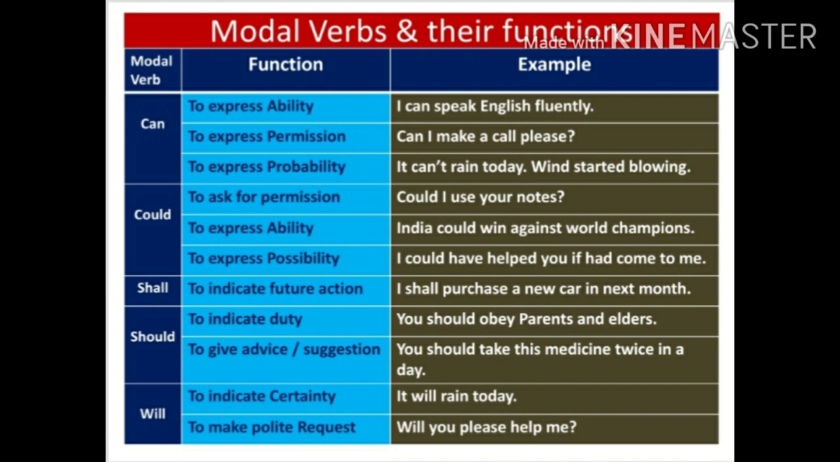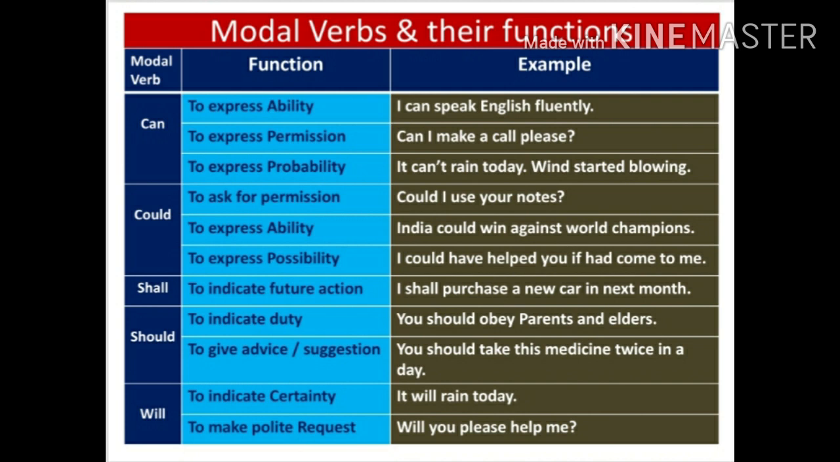Shall. Shall modal is used to indicate future action. For example, I shall purchase a new car next month. Next modal is should. To indicate duty and to give advice or suggestion, we can use this modal should. For example, you should obey your parents and elders. It indicates your duty. To give advice or suggestion, the best example is: you should take this medicine twice a day. This is a suggestion, the advice given by the doctor to the patient.